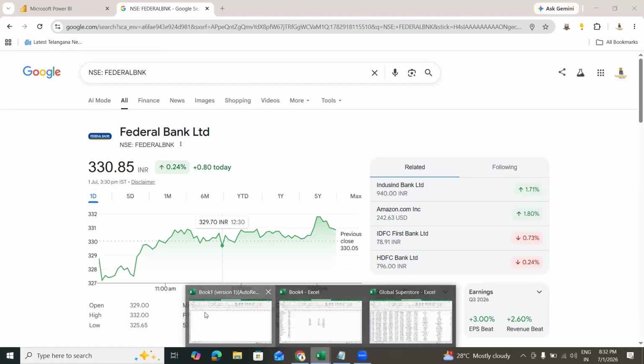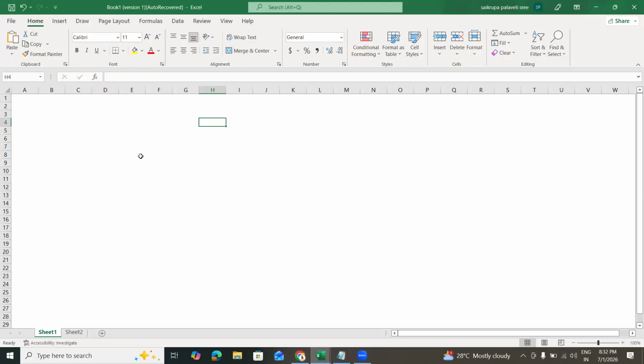Let me give you an example. Let's say I invested around 90,000 rupees in the month of Jan. In Feb, again I invested 1 lakh rupees, or let's say 90,000 only. March, 90,000. April, 90,000.